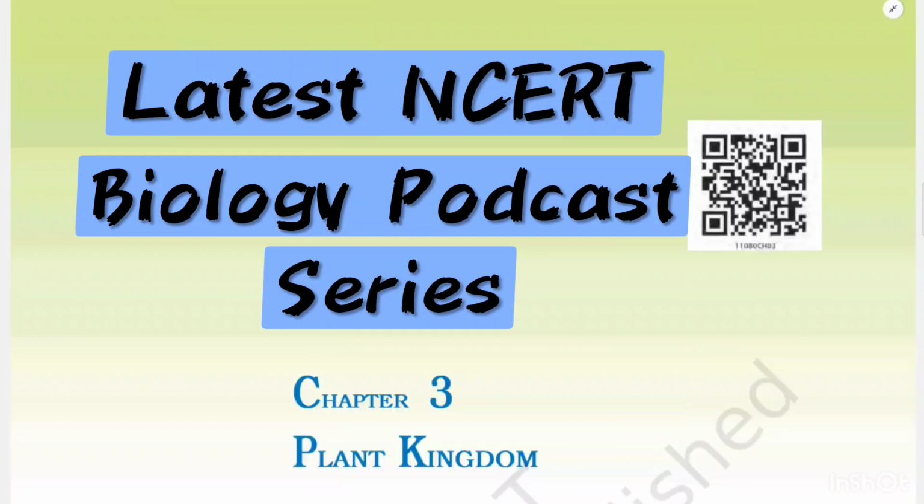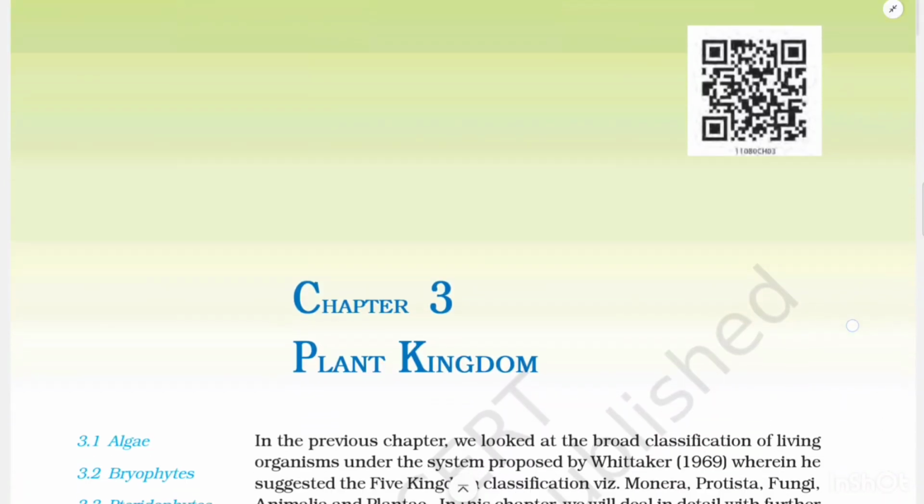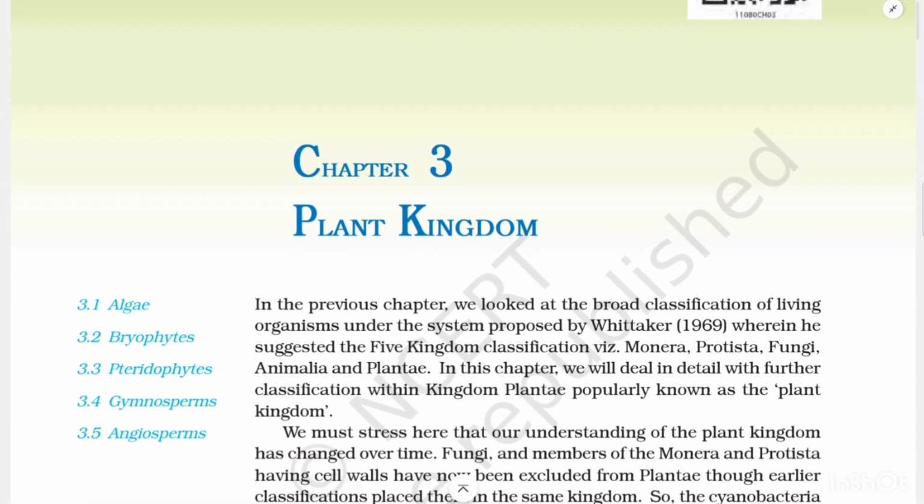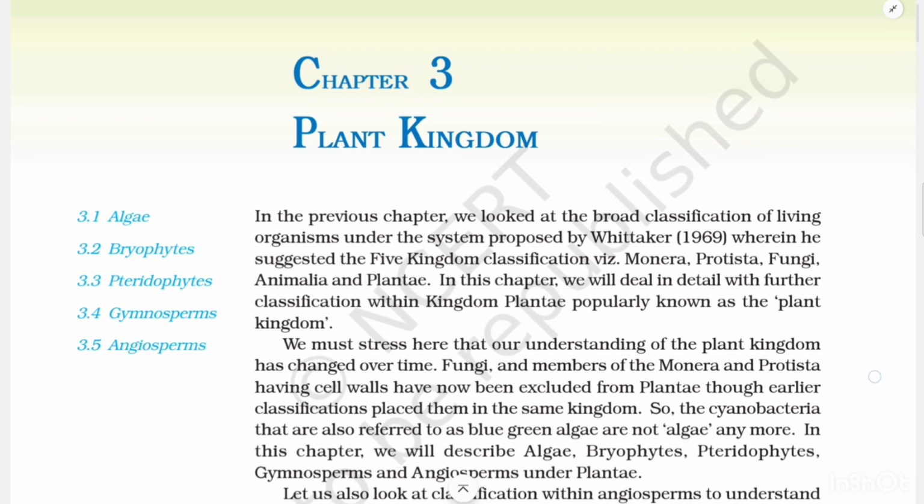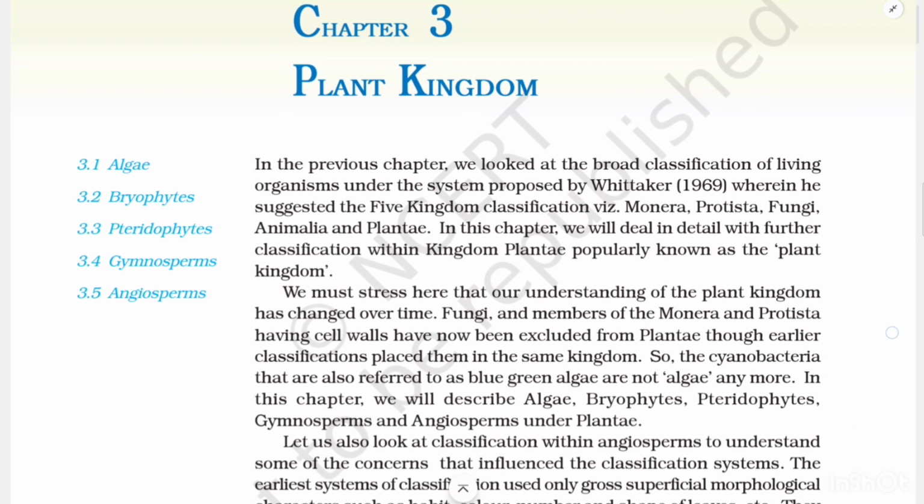Class 11, Chapter 3, Plant Kingdom. In the previous chapter, we looked at the broad classification of living organisms under the system proposed by Whittaker in 1969, wherein he suggested the five kingdom classification with Monera, Protista, Fungi, Animalia, and Plantae.